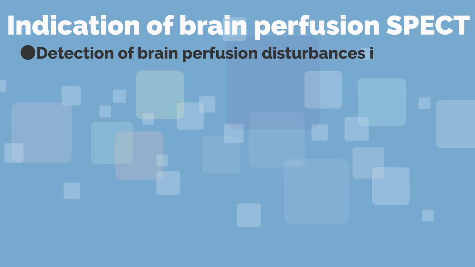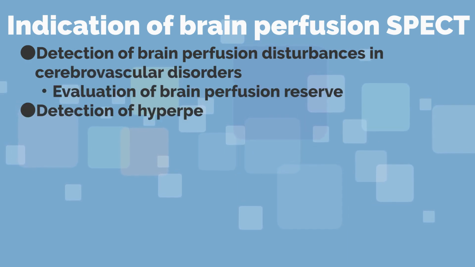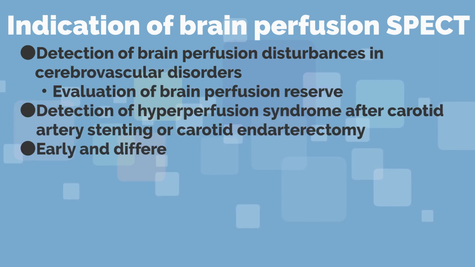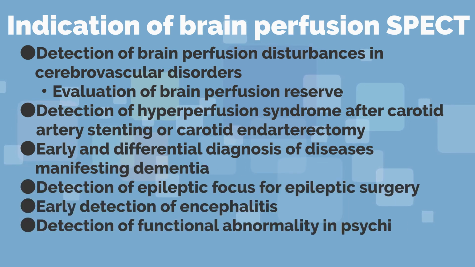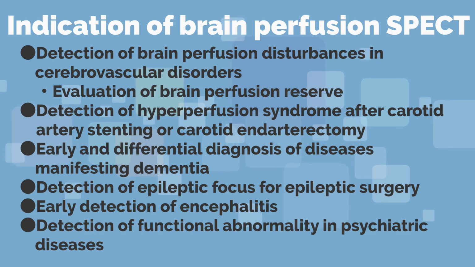The following is a summary of the indications for brain perfusion SPECT. These include detection of brain perfusion disturbances in cerebrovascular disease, evaluation of brain perfusion reserve, detection of hyperperfusion syndrome after carotid artery stenting or carotid endarterectomy, early and differential diagnosis of diseases manifesting dementia, detection of epileptic focus for epileptic surgery, early detection of encephalitis, and detection of functional abnormality in psychiatric diseases.